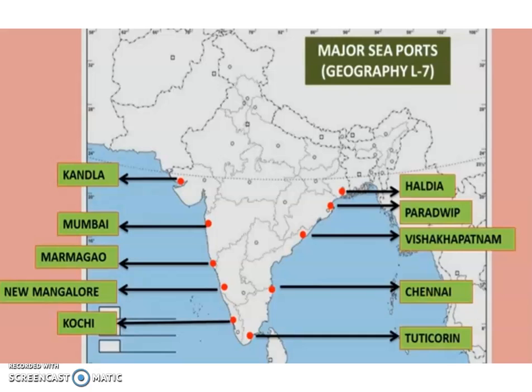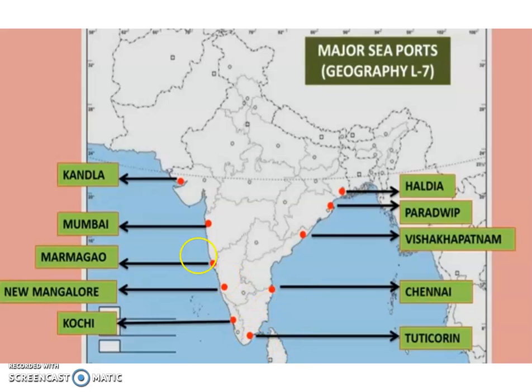It is a natural harbour and it has a rich hinterland also. So it has a flourishing trade, handling a large variety of cargoes, even to our neighbouring countries like Sri Lanka, Maldives, etc. and also the coastal region of India.